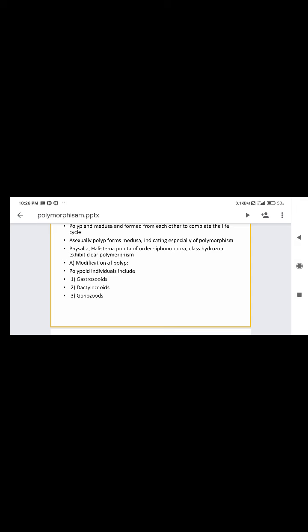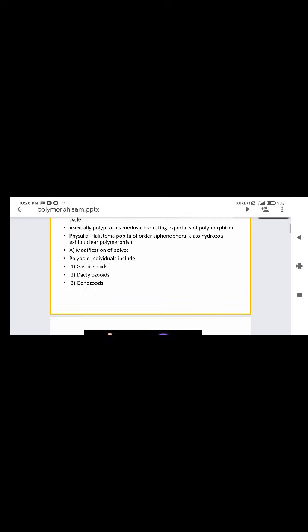Generally, polymorphism has two modifications: first, polyp modifications, and second, medusa modifications. First of all, the polyp modifications, or modifications of the polyp. The polyp individual includes three types of modifications: first gastrozooids, second dactylozooids, and third gonozooids.